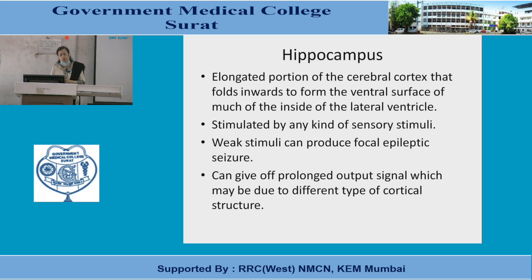One property of the hippocampus is that it is stimulated by almost all kinds of sensory stimuli. Its importance is that it produces another extra pathway for the sensory stimulus. You know how sensory stimuli enter into the central nervous system by ascending tracts, and these are the extra pathways by which sensation reaches the central nervous system. Now the second point is that even weak stimuli can produce focal epileptic seizure.